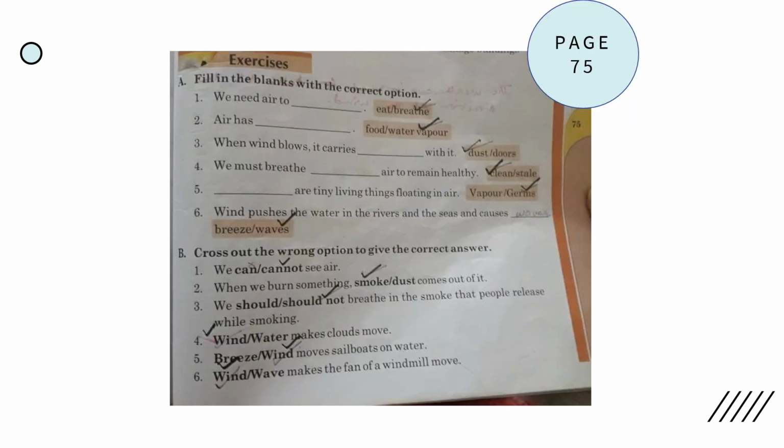Okay, now next page number 75. Okay, now we can see exercises, exercise A and exercise B. We'll do them one by one. In exercise A, fill in the blanks with correct option. यहाँ पे हमें दो option given हैं after every sentence and we need to pick the right option. Number 1, we need air to dash, eat or breathe. Do we breathe with air or do we eat with air? We breathe with air. So the correct answer is breathe. You can put a tick mark on breathe.